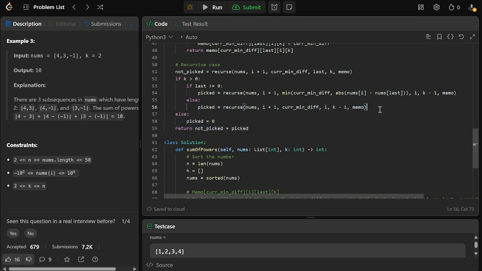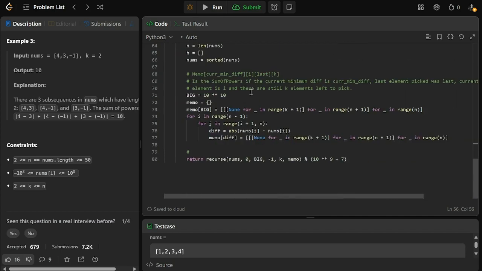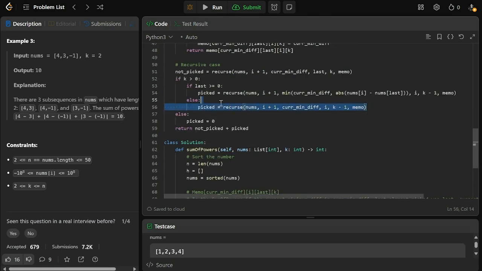And then else, this just means that this is like the first number. We do the same kind of recursions, advance I, put I as the last, and then have k minus 1 less number. But then we just keep the current min difference. And this is really just for the case of last equals -1. So we just keep big here. It is not really relevant. It is just to handle this update nicely.